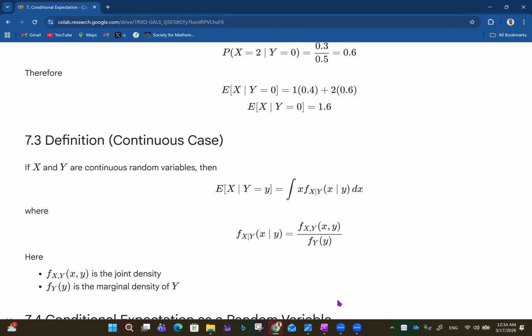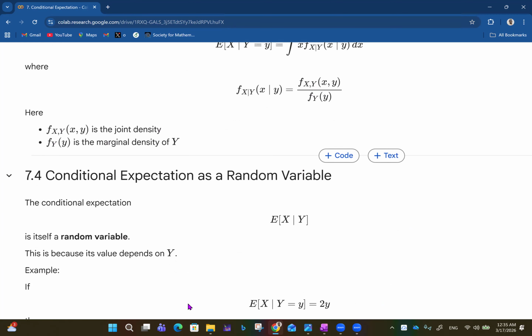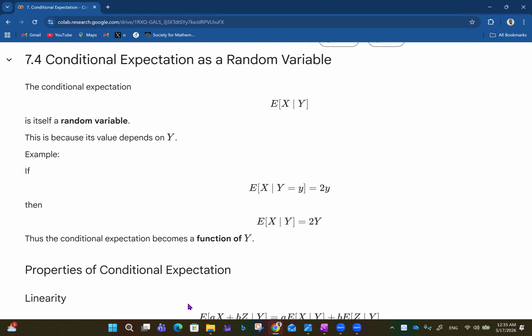We then have the definition for the continuous case. If X and Y are continuous random variables, then the expected value of X given Y equals y is the integral of x multiplied by f sub X given Y of x given y, dx, where f sub X given Y of x given y equals f sub XY of x, y, all over f sub Y of y. Here, f sub XY of x, y is the joint density, and f sub Y of y is the marginal density of Y. So everything still derives from the basic general idea of expectation.